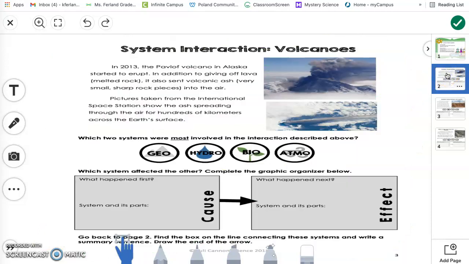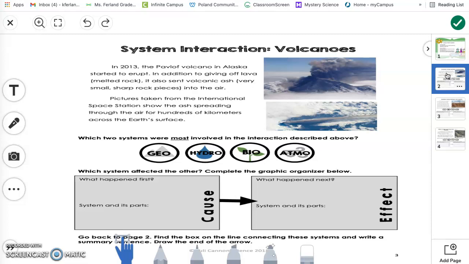In previous lessons, we've learned to identify Earth systems and their characteristics. You remember that a system is a group of parts that work together. You may have heard the word system in science class before when learning about ecosystems or body systems. The Earth is a very large and complex system of air, water, rock, and life that interact with each other. Almost any event on Earth will involve at least 2, if not all 4, of the Earth's spheres.